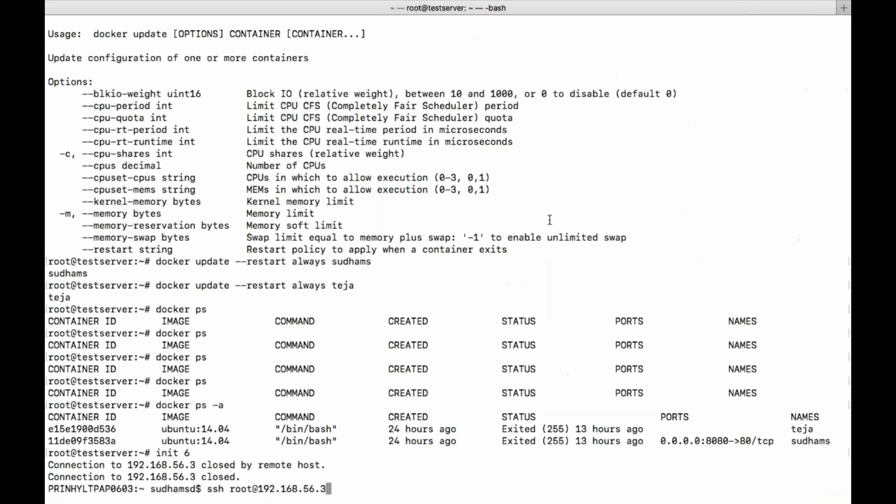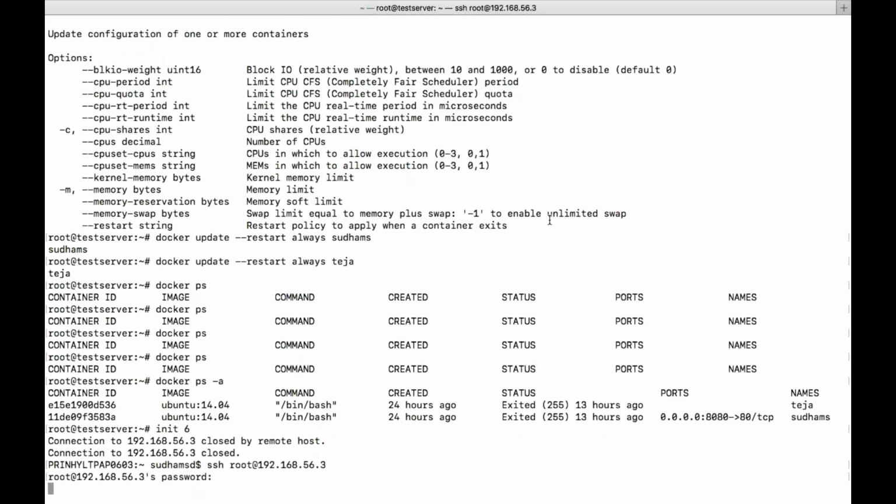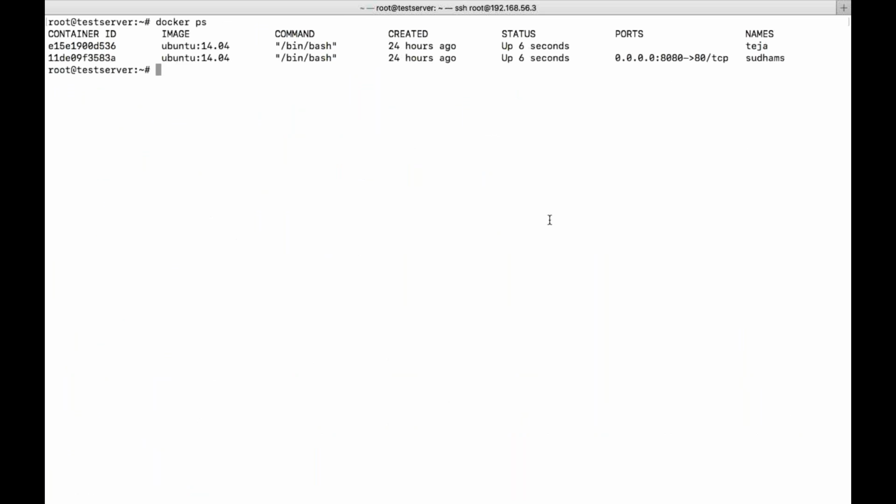Now let's log into the Docker machine where I have installed. You can see my containers automatically got started. I have not done anything like docker start with the container parameter. It automatically started; you can see the 6 seconds, meaning just now it got started. So this is the restart parameter we need to add while creating the container.